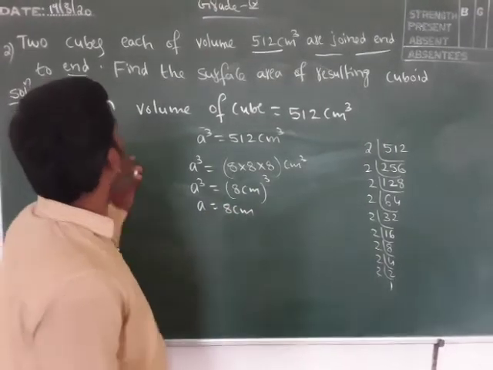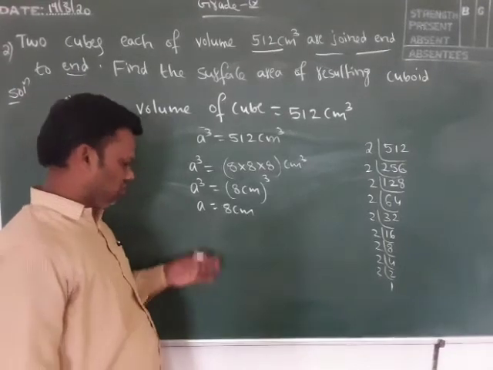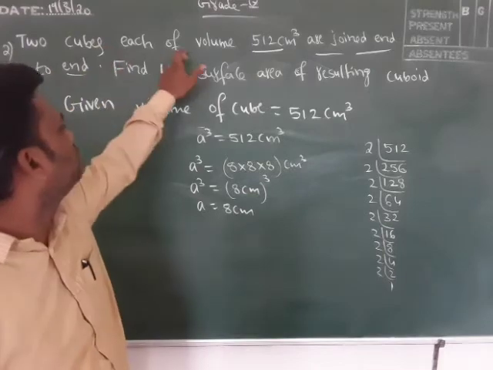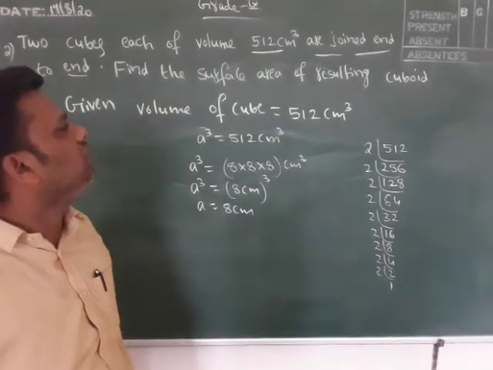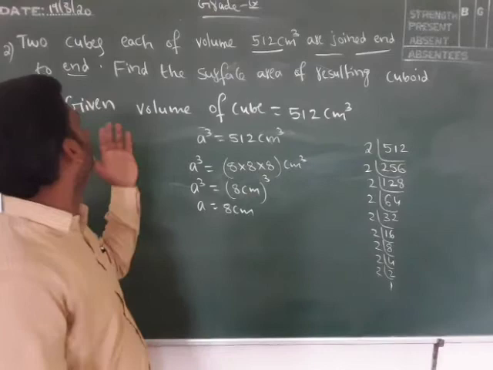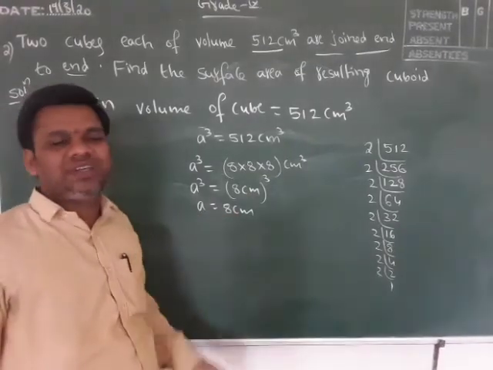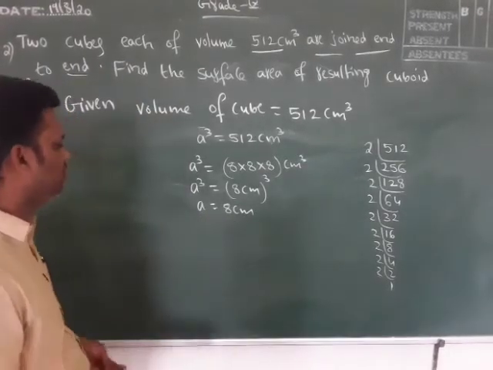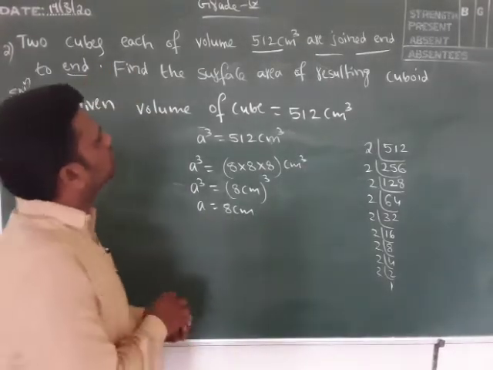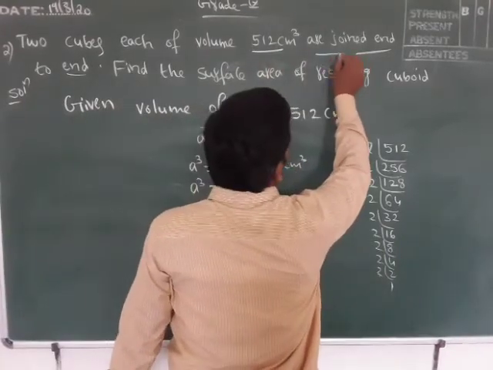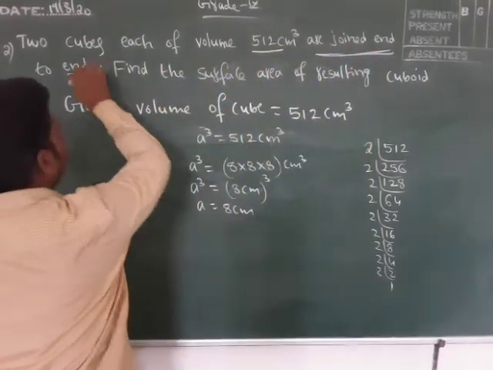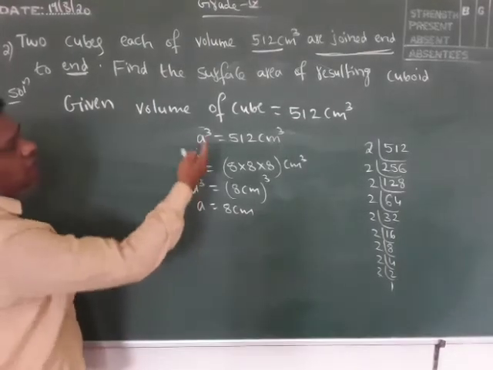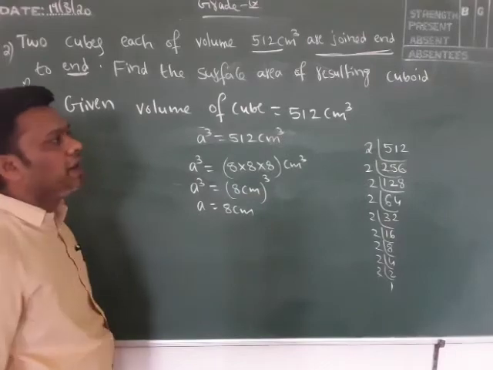Okay, so here we will take the length. Two cubes, each of volume 512 centimeter cube, are joined end to end, and we have to find the surface area of the resulting cuboid.